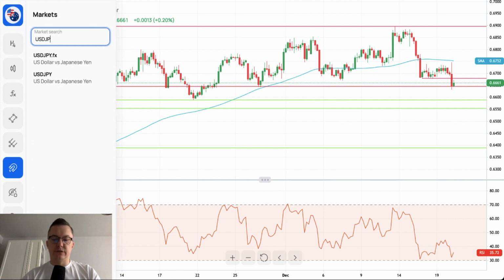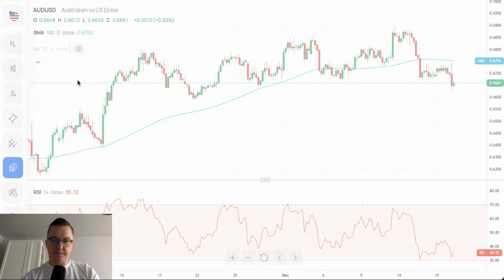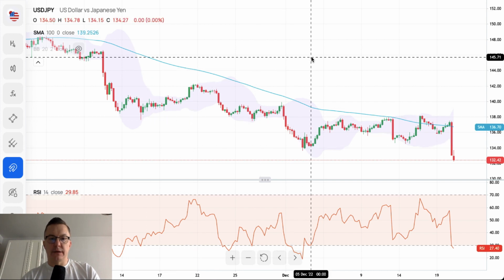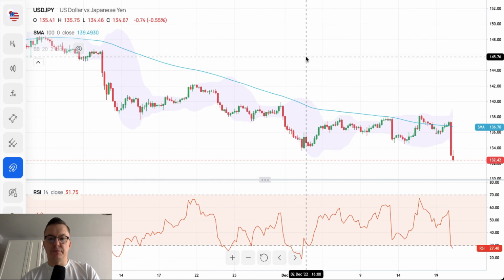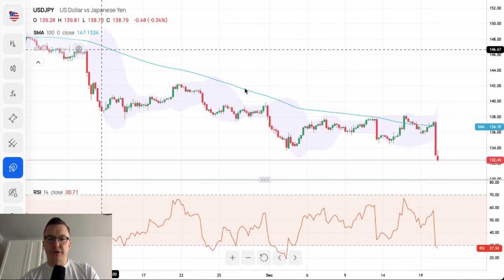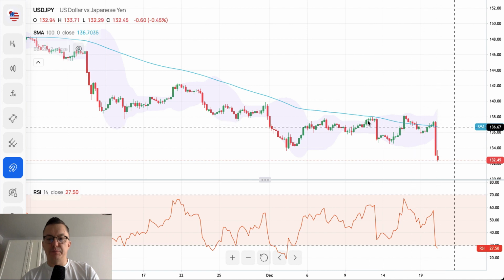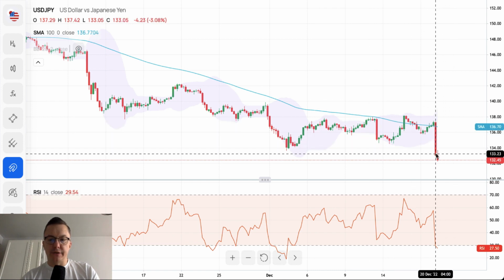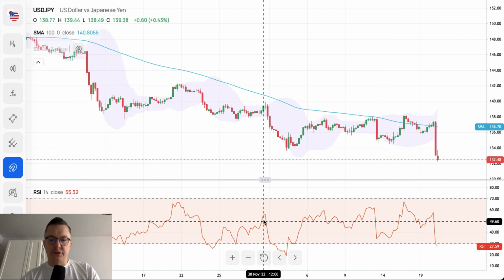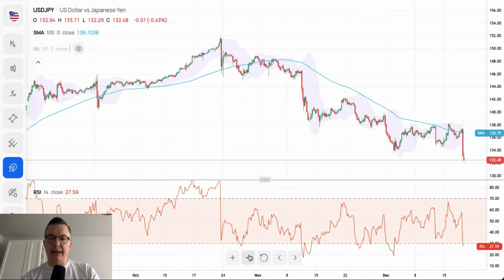Let's look at the US dollar to the Japanese yen. The same situation, 4-hour chart. This is the 4-hour chart with the Bollinger Band. As you can see here, we are trading outside the Bollinger Band. We are trading below the 100 periods moving average on the 4-hour chart. Big candle down here with big momentum to the downside, reaching extremely oversold market conditions. Let's find out where we are heading.